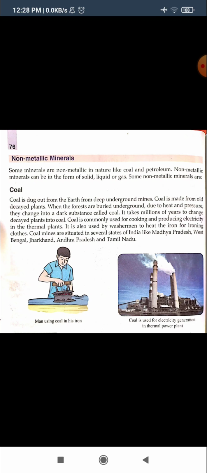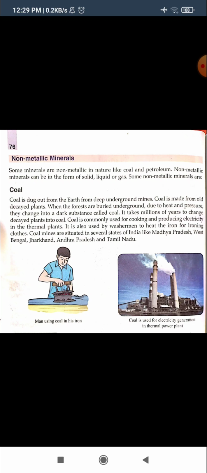Coal is also used for producing electricity in thermal plants. While going to Paradi, you can see a thermal power station, where they use coal to produce electrical energy.